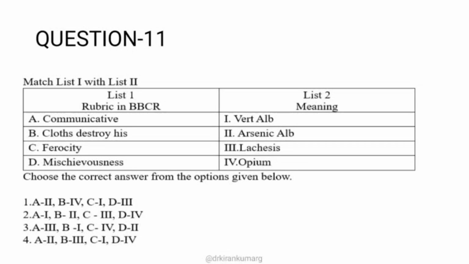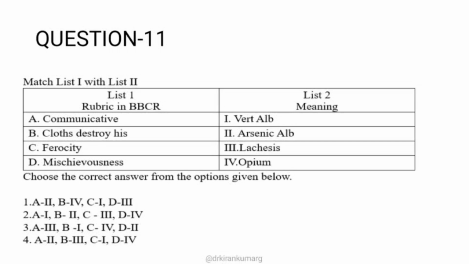At least I know that for mind communicative, the remedy is Lachesis. See, the options are also quite easy. A matches with 3, so the single remedy under mind communicative is Lachesis. So option A3 is there, whereas the other 3 options are ruled out. In match the following questions, majority of the time we should use the ruling out technique rather than trying to answer the entire thing.